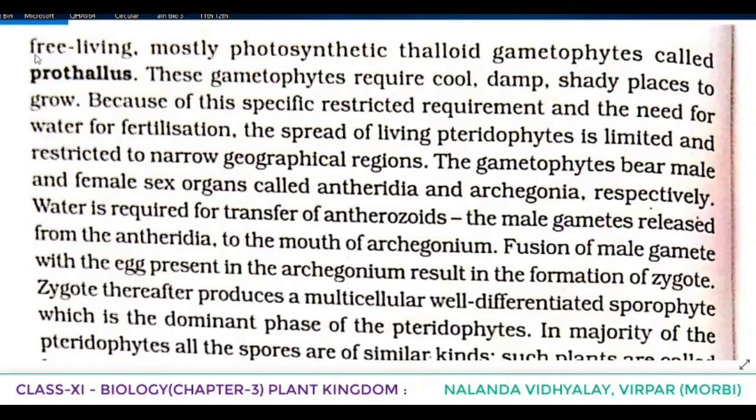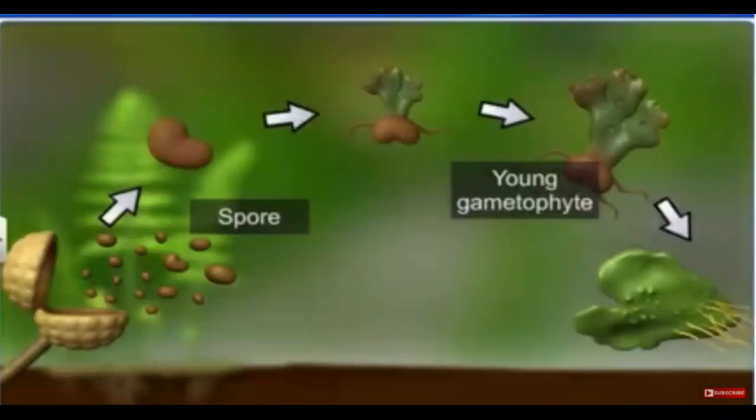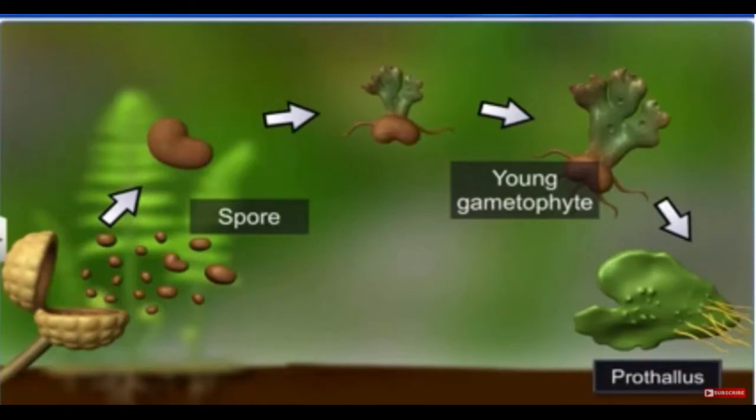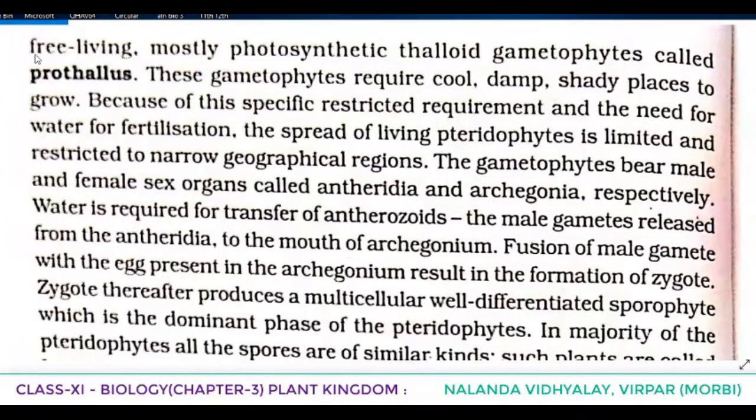So the sporangia produce spores by meiosis in spore mother cells. The spores germinate to give rise to inconspicuous. Inconspicuous means not clearly visible. So very small but multicellular, free-living, mostly photosynthetic thalloid gametophytes called prothallus. We already told that as compared to Bryophyta, in Pteridophyta the main plant body is the sporophyte, which is having true root, stem and leaf, and the structures having vascular tissues.